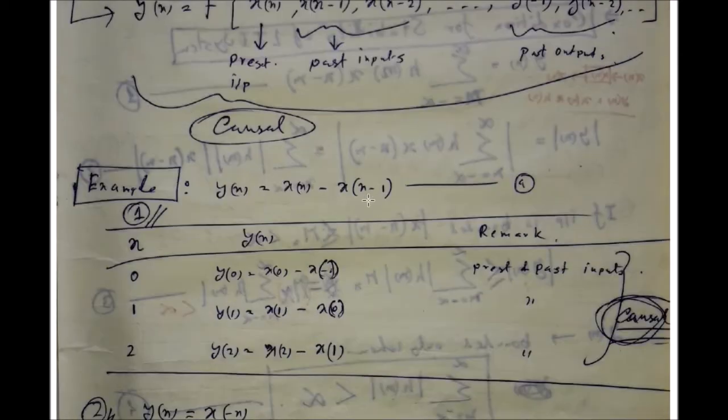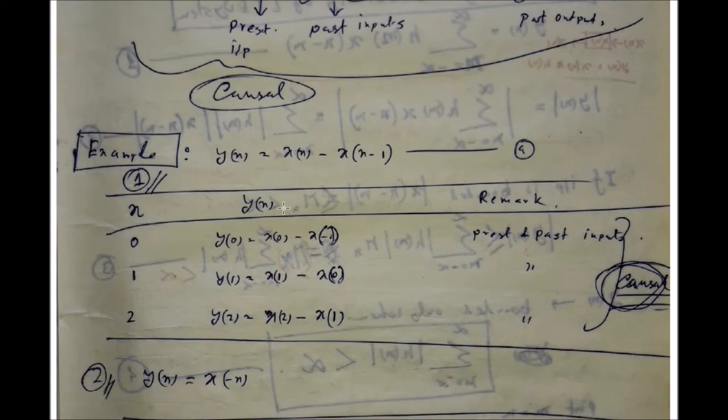By seeing this, I can say that it is a causal system, because only the present input is present and a one-delayed version, that means the past input. How can you check it? Very easily. Make a table: first the time index, next y(n), and after that the remark. Check the system for different samples.